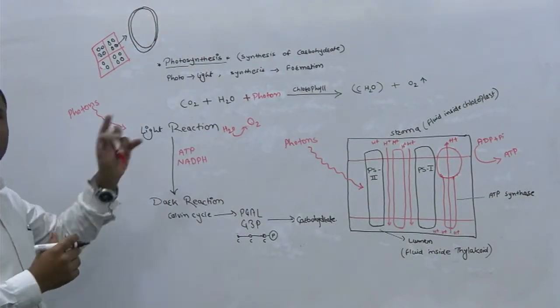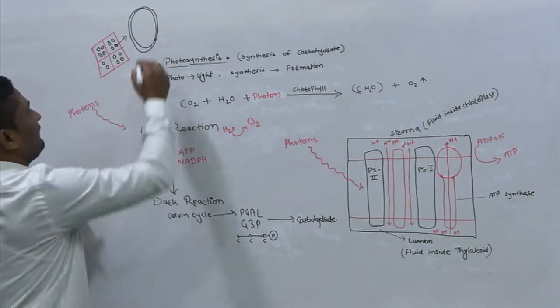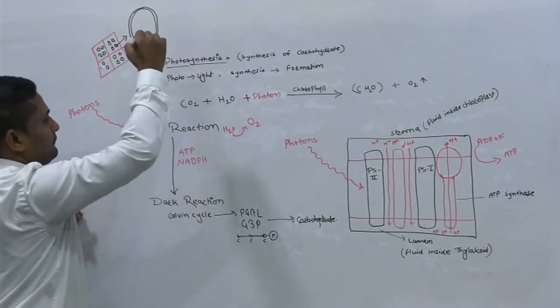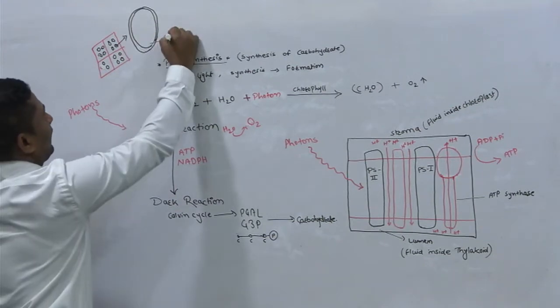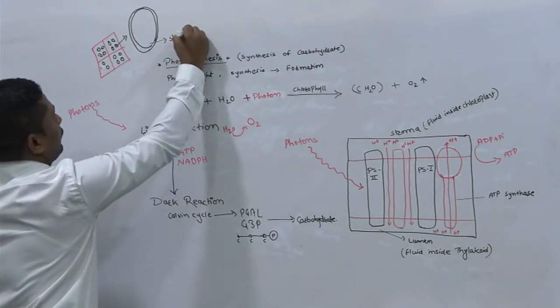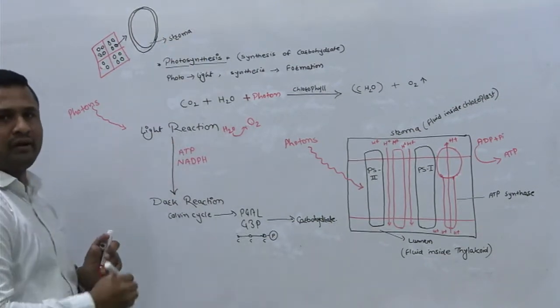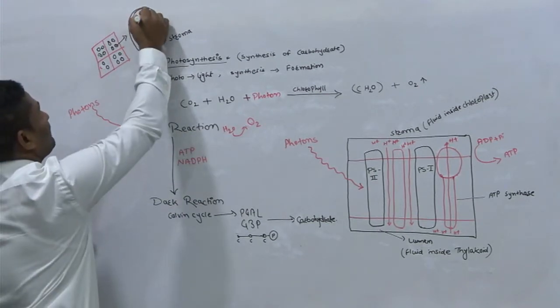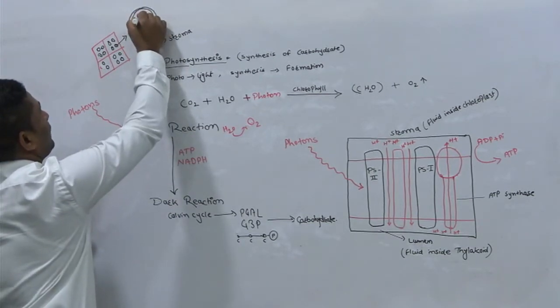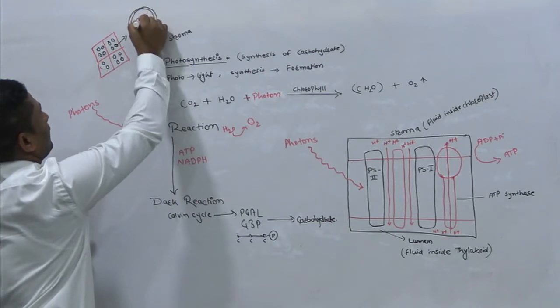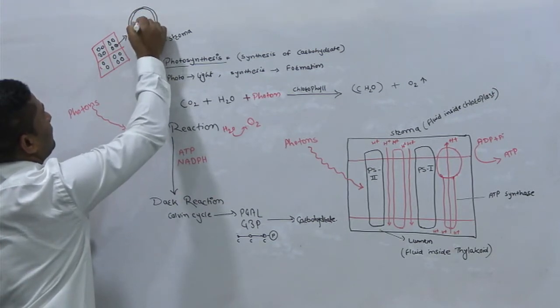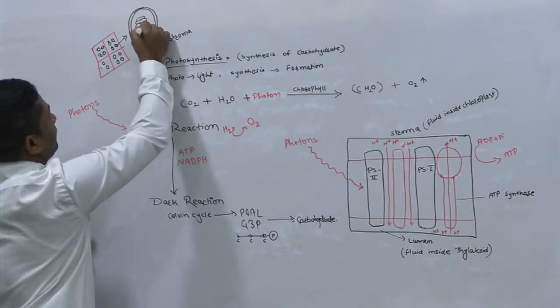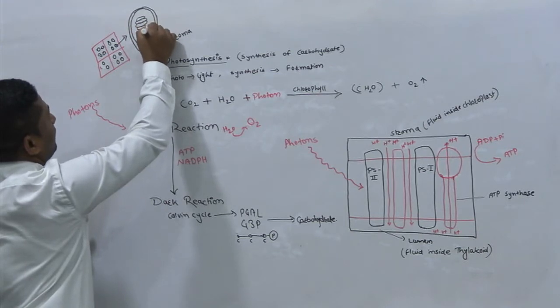So this chloroplast, the fluid that is present inside the space of this chloroplast is called stroma. Now this chloroplast will have certain stalks present, a bunch of stalks. It may be like this, certain ones can be there, certain present here only.